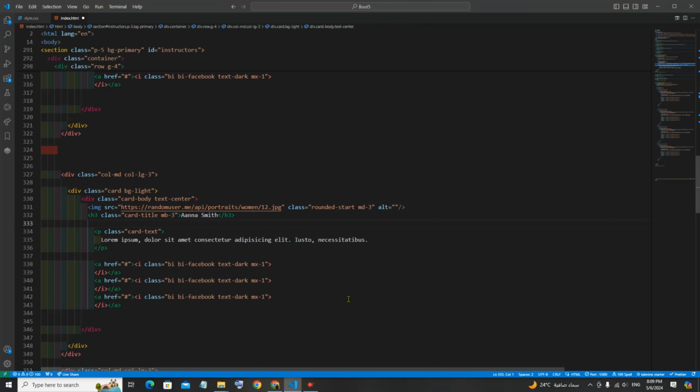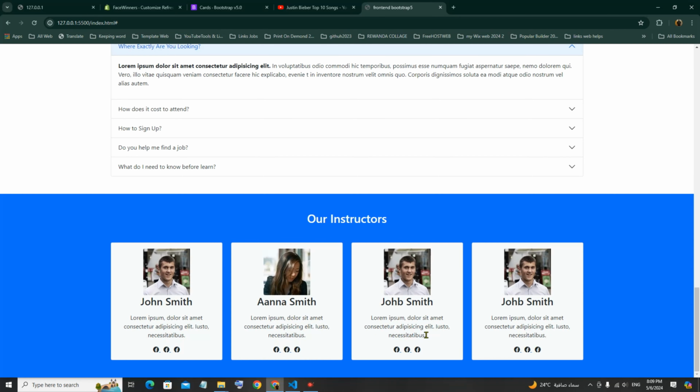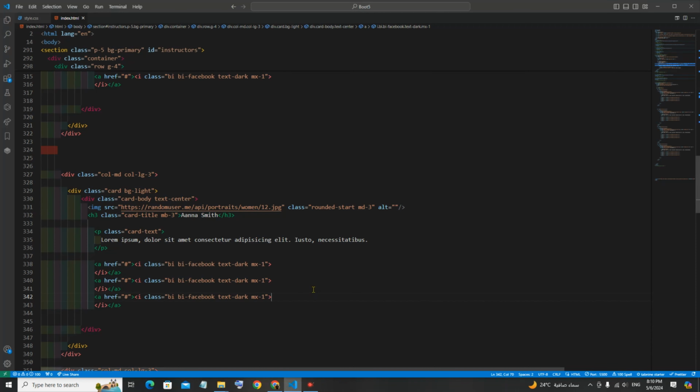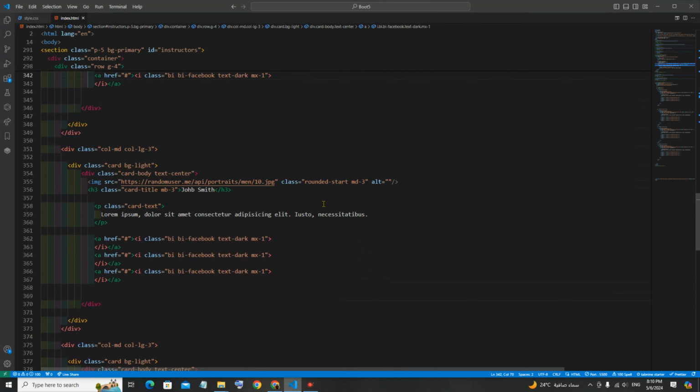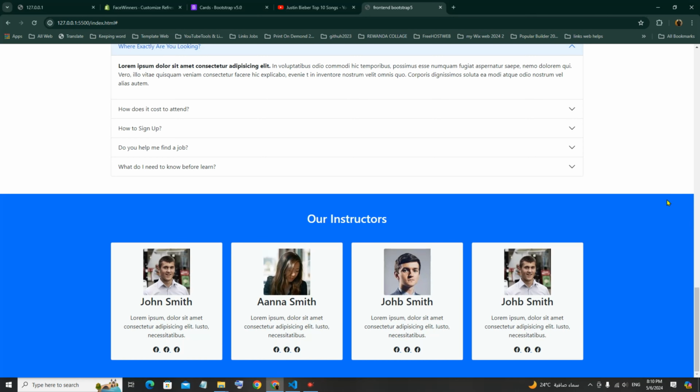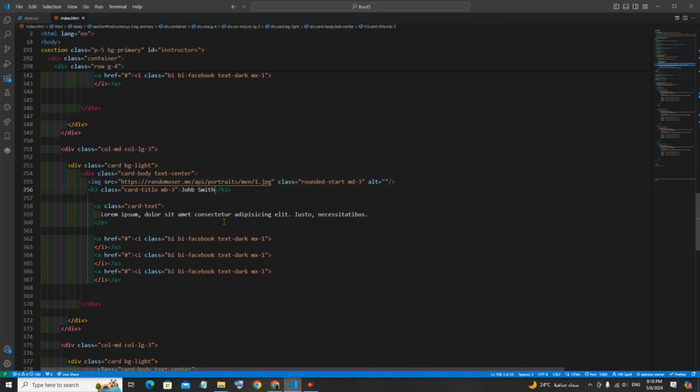Anna Smith. Good. All right, so number 3 could be a man. His picture could be number 1. Oh, I like this picture. The last one, his name could be James. James Stone. Let's save.